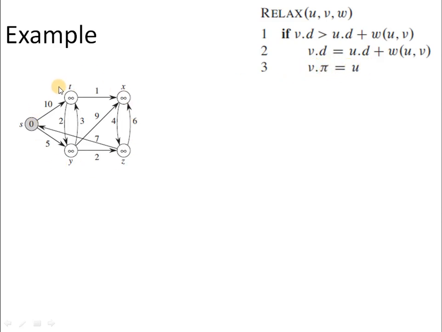This is the graph on which we will try to execute Dijkstra's algorithm. We are provided with a source vertex S, and the rest of the vertices T, X, Y and Z are the other vertices present in the graph. The current distance value of these vertices from the source is given within the circles associated with each vertex.